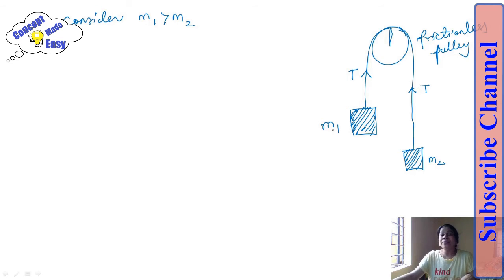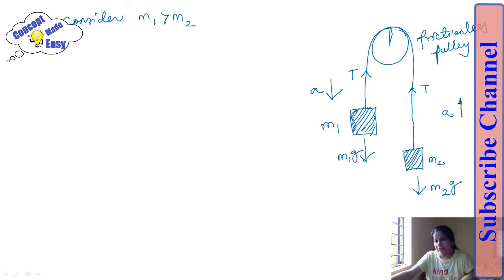So this mass M1 is greater. What is the weight force acting due to mass M1? The weight force is M1g. Similarly, the weight force of M2, acting downward, is M2g. Since there is a variation in mass, there must be an acceleration. The acceleration of this bigger mass is in the downward direction. The acceleration of this smaller mass is in the upward direction, because they are connected. If this is moving downward, the other must move upward. So a is the common acceleration.